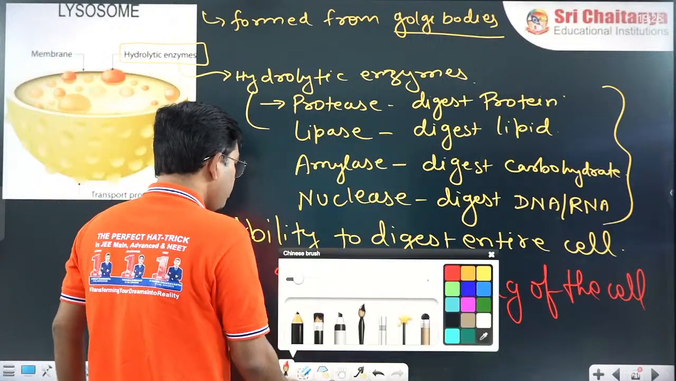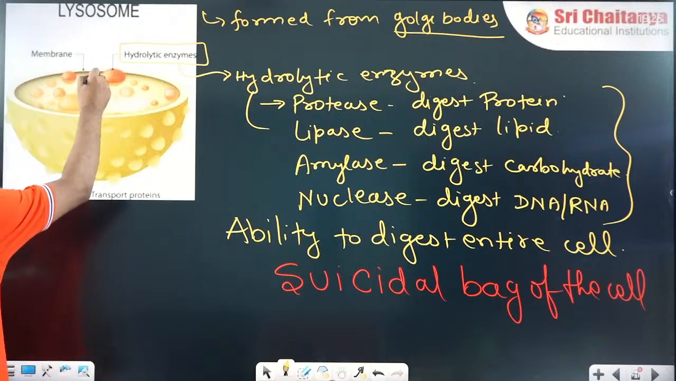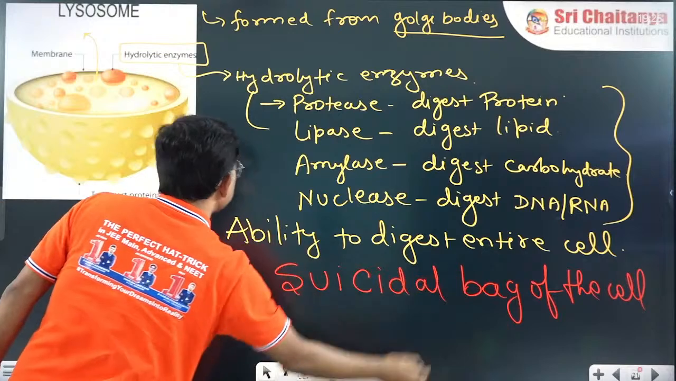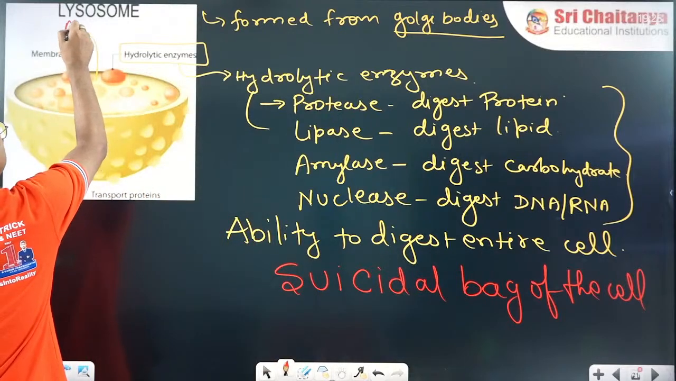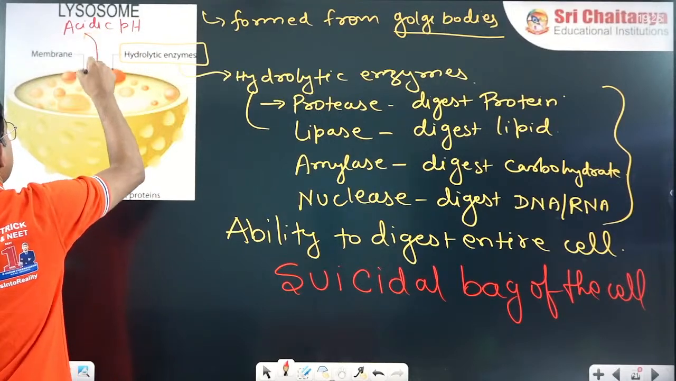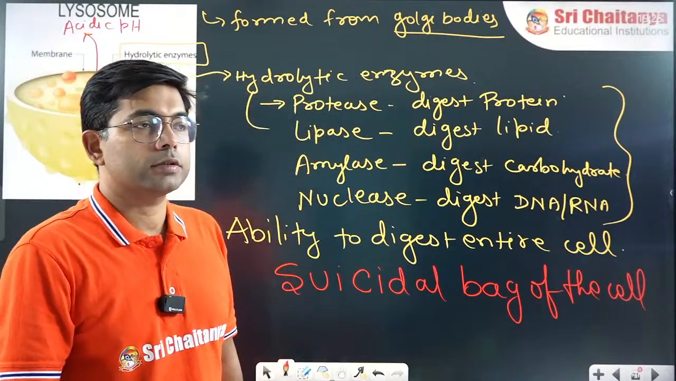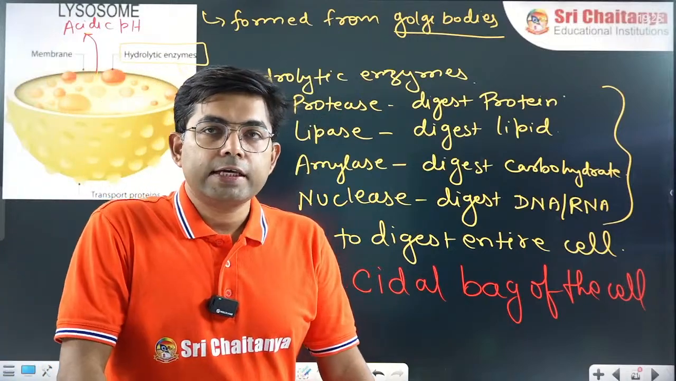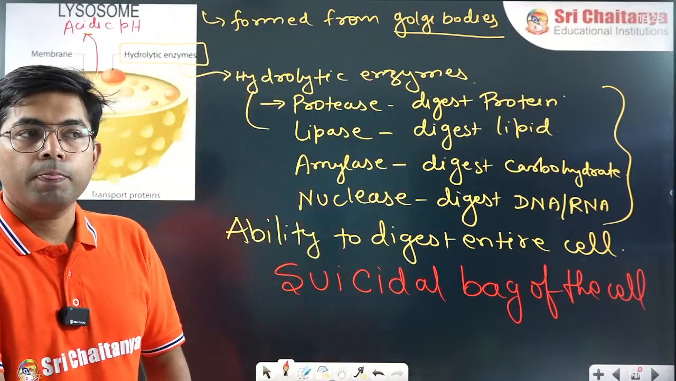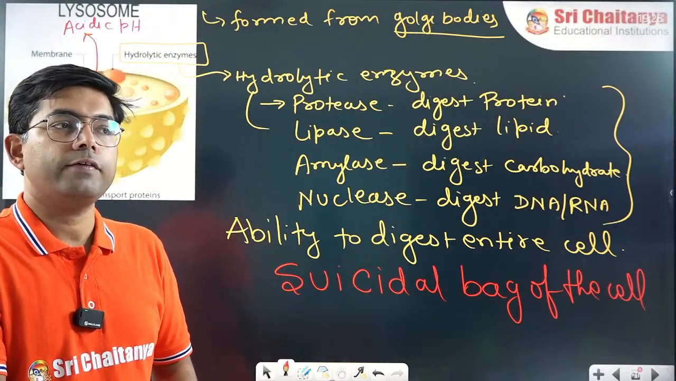Now, one more important thing about lysosome is that the hydrolytic enzymes present here require acidic pH. All of you tell me what pH is called acidic pH. Write in the comment box. Which is acidic pH? Is it less than 7, more than 7, or 7?